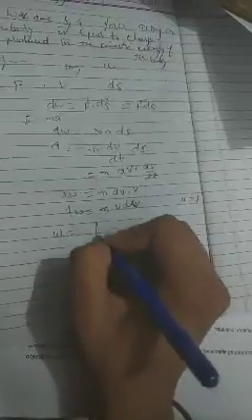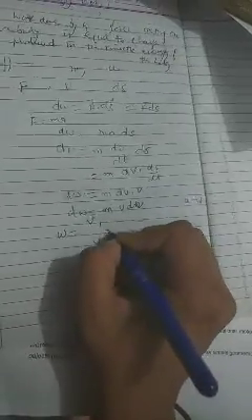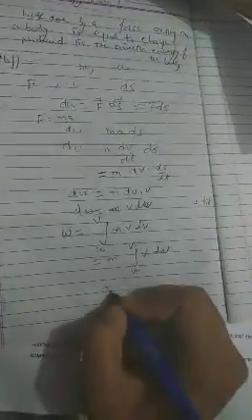Now we will apply the limits. Here the limit will be u to v. So the total limit from u to v, mv dv. m we take out of the integration, v dv, and it will be m v square upon 2 from u to v, and it will be m times v square upon 2 minus u square upon 2.